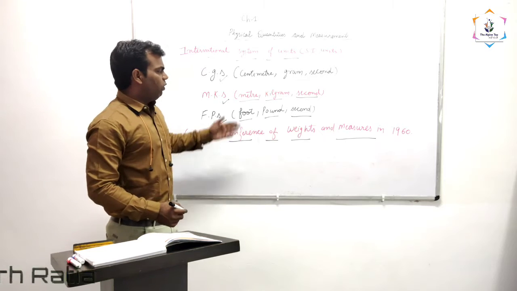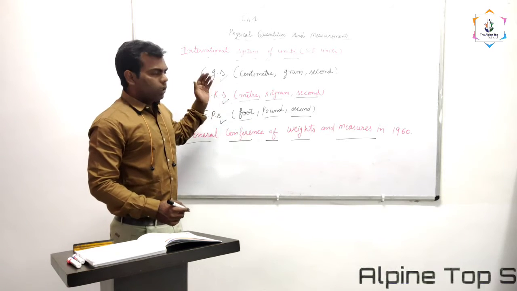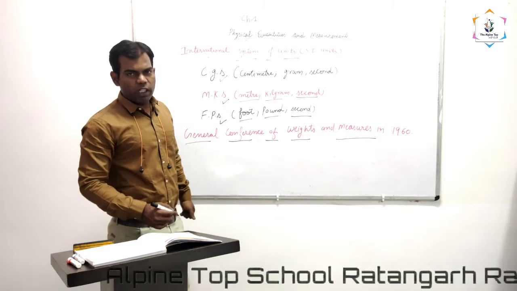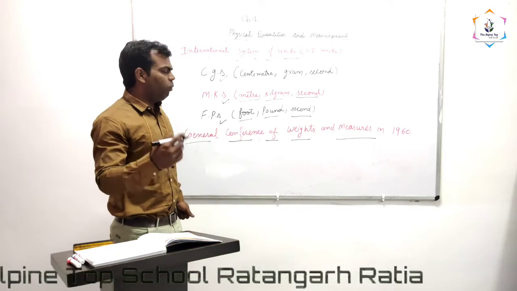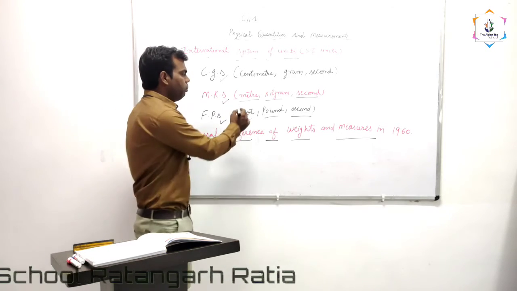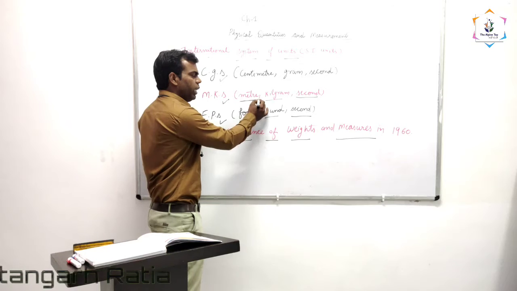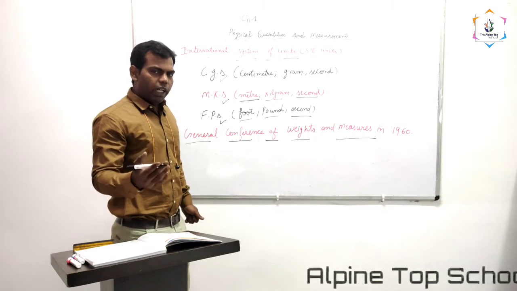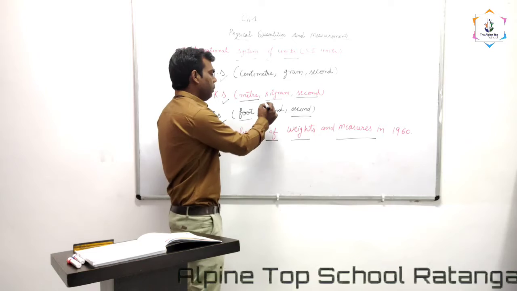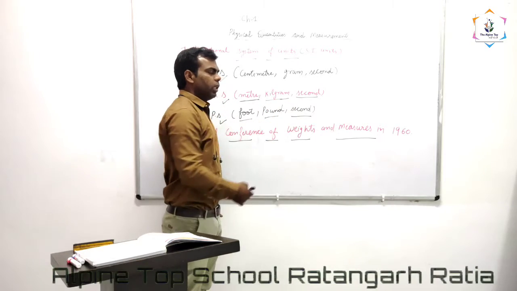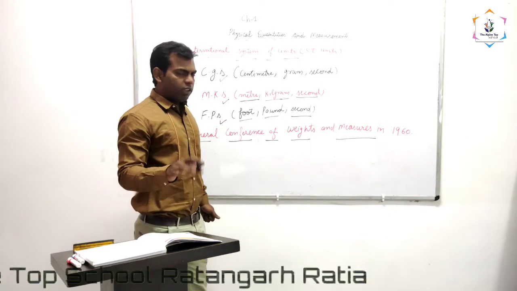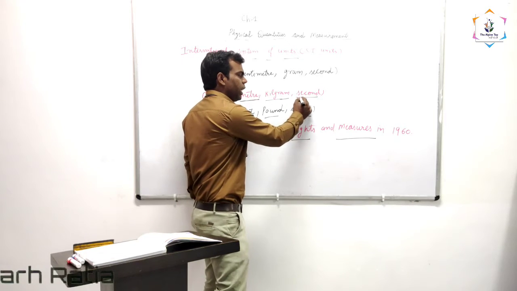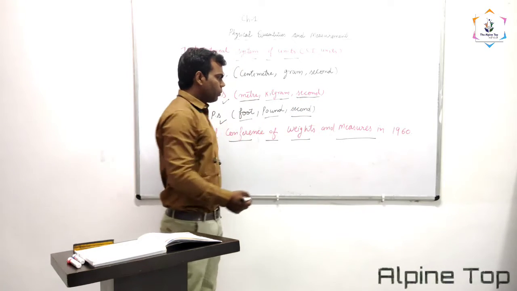In different countries, these are known as SI units, meaning International System of Units. What is the SI unit of length in India? Meter. What is the SI unit of weight in India? Kilogram. And the SI unit of time is second.